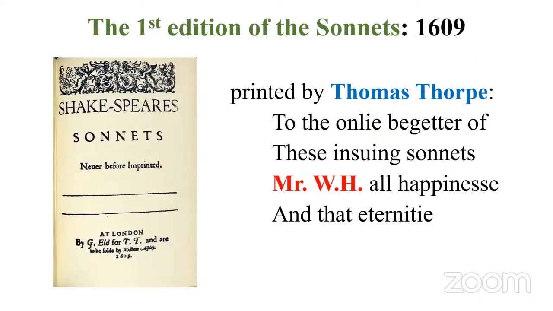Then get to know something about sonnets. The first edition of Shakespeare's sonnets was published in 1609. It was printed by Thomas Thorpe. Another curious thing about this first edition is that it was dedicated to a mysterious person called Mr. W.H. Once it was asked as a question in a NET exam a few years ago: to whom was this sonnet collection dedicated? Mr. W.H. And this is a mystery people try to solve even now.